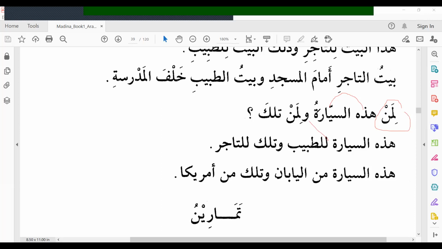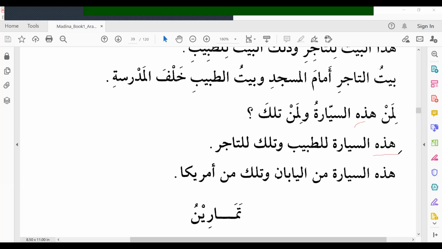Why tilka? Sayyaratu is feminine. Waliman tilka, and whose is that? Liman hadihi sayyaratu. Waliman tilka.